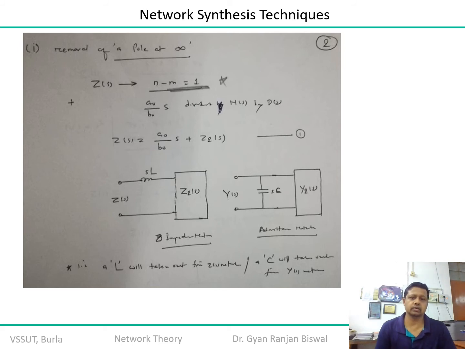If you write down the transfer function Z of s, it is equal to a naught by b naught into s plus 1, because that 1 is coming from the difference of numerator and denominator order. Remember it.